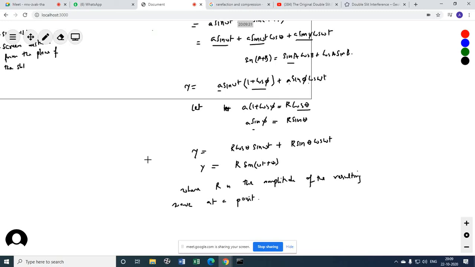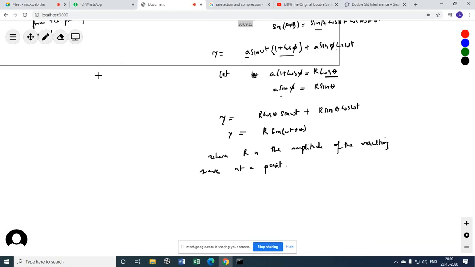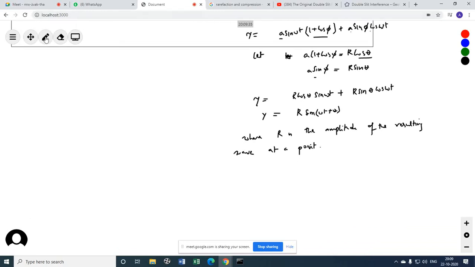Now this will be either maxima or minima. Let me name this as equation 1. This is 2, this is 3, and let's say this is 4.